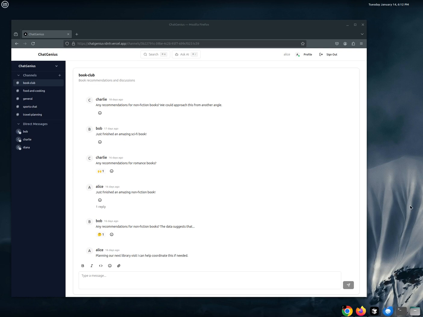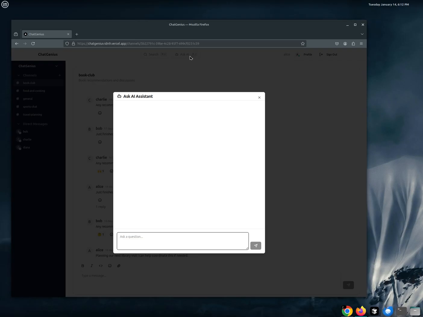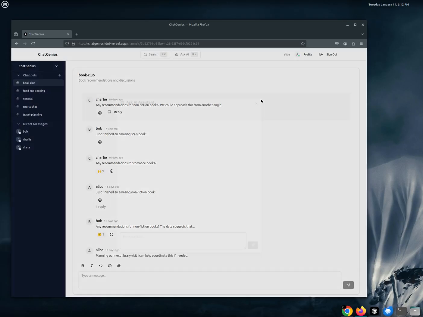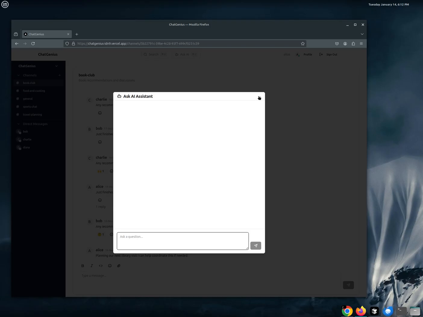All right, going to talk about some of the changes that were made to the chat application over the last 24 hours. This week we started learning about AI integration, specifically retrieval augmented generation, or RAG. For the context of this application, I ended up building an AI search function. You come up here to the top of the screen and click the Ask AI to bring up the assistant, or you can do Command/ to bring up the assistant.